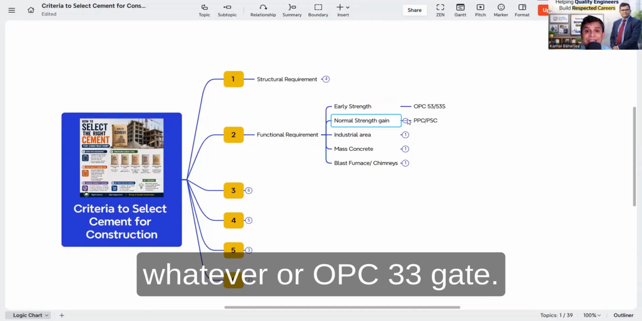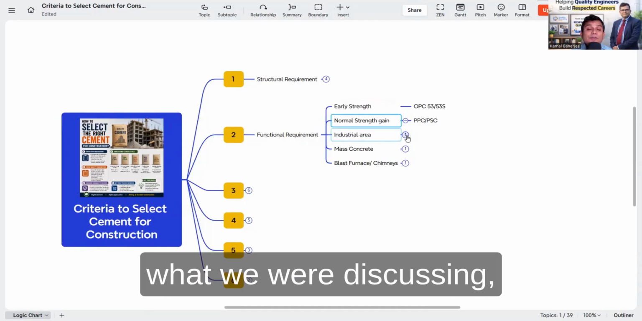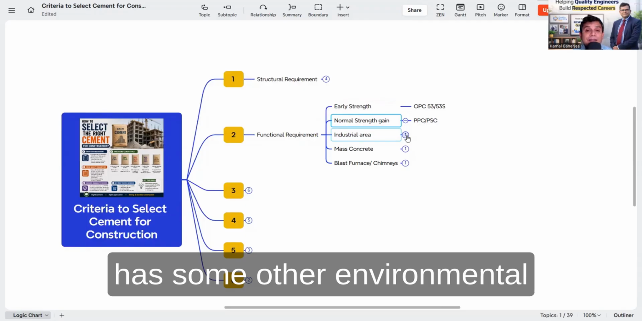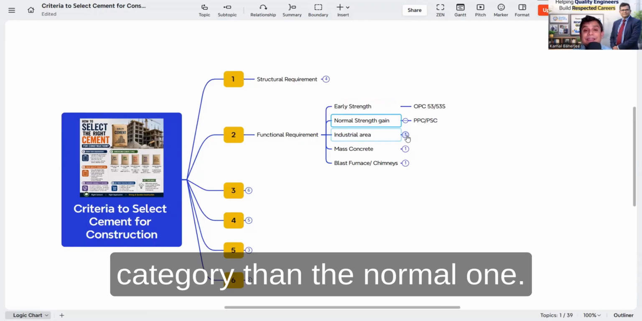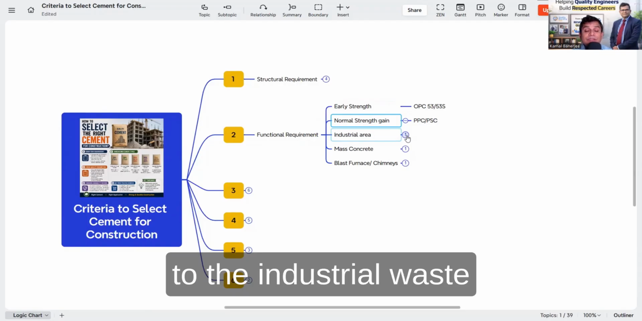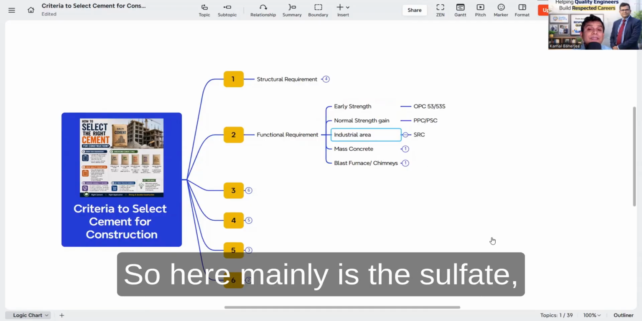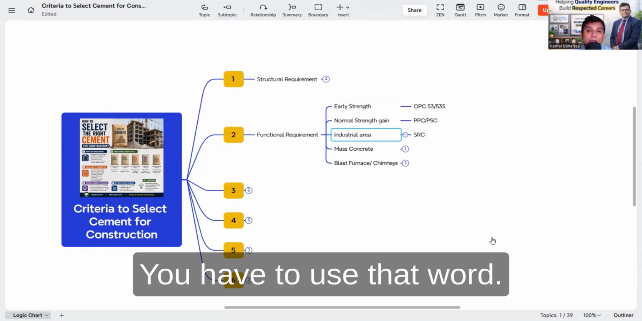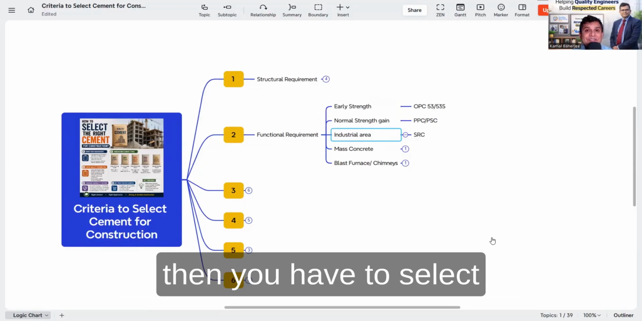Then if it is normal strength, you can go for the PPC, PSC, whatever, or OPC 33 grade. But in the industrial area, what we are discussing, industrial area means it has some other environmental category than the normal one. It is exposed to industrial waste, and here mainly it is the sulfate. So you have to use sulfate resistant cement, or SRC cement. Although you have to design, then you have to select.